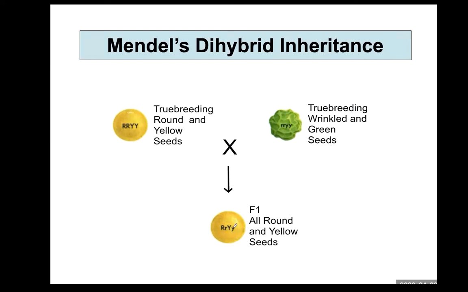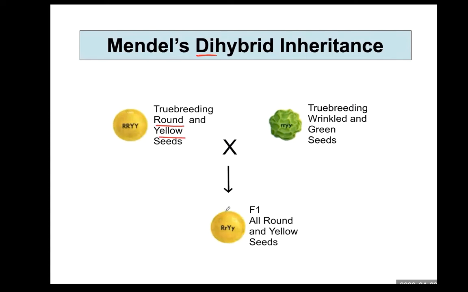This round yellow seed self-fertilized, and then he analyzed the offspring in the F2 generation. So dihybrid means plant varieties having 2 counterparts of characters are crossed, in this case shape and seed color.